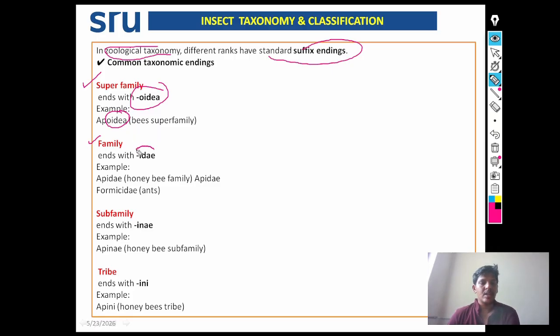Family ends with idae, Apidae. Honeybee family, Apidae, ends with idae. Subfamily ends with inae, Apinae. Tribe ends with ini, example Apini. In that way, in zoological taxonomy, different ranks have standard suffix endings.